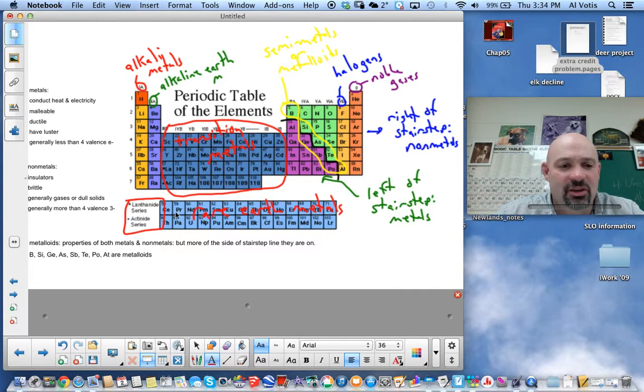Okay, and that should do it for our development of the periodic table and where we are today. And we'll be talking more later about significance of these numbers, what those numbers are going to mean for us, why they're going to be important for us, and also look at trends on our periodic table and classification of more of our elements.